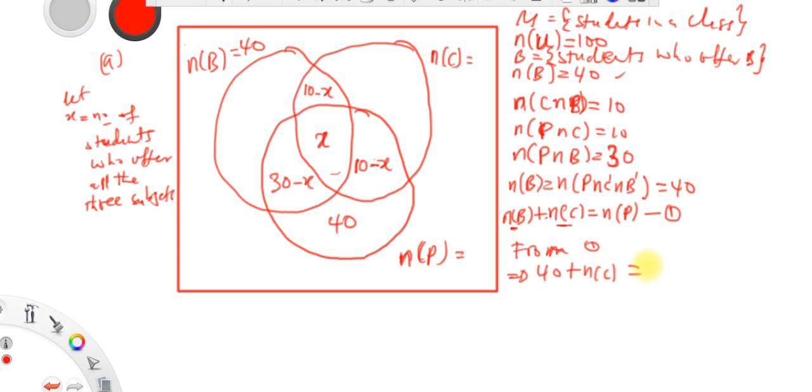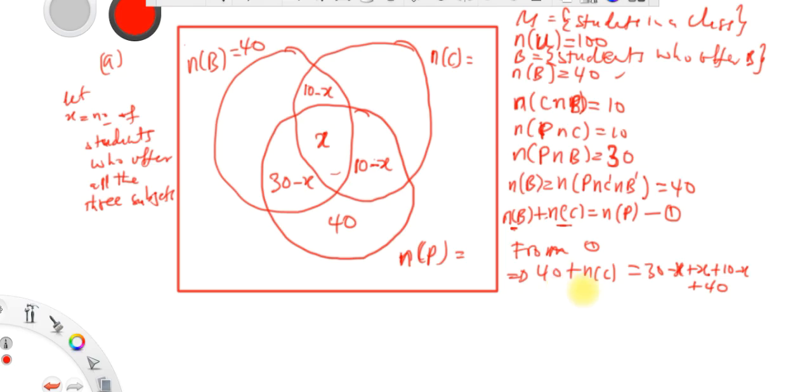Adding all these portions, it is equal to 30 minus s plus s plus 10 minus s plus 40.